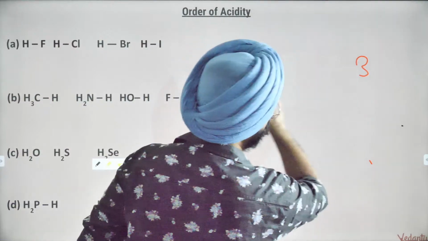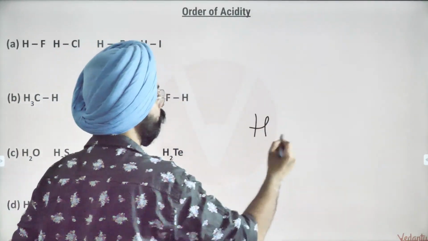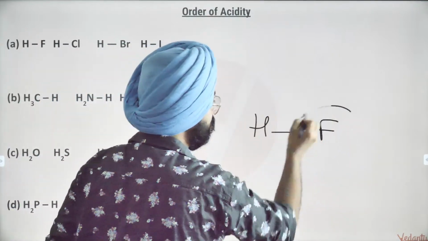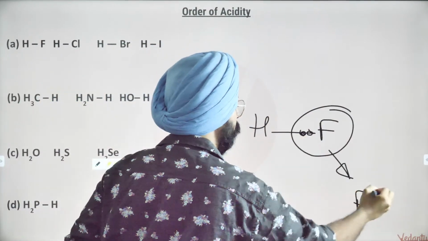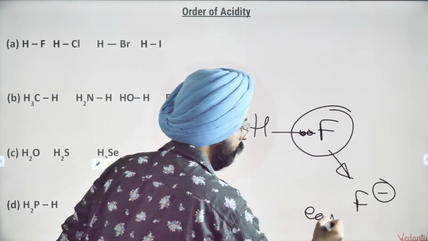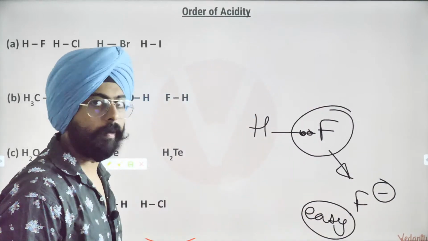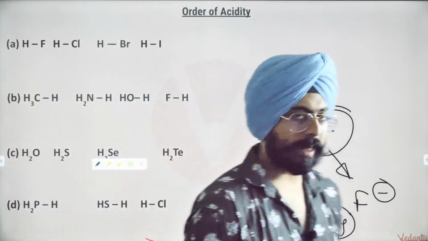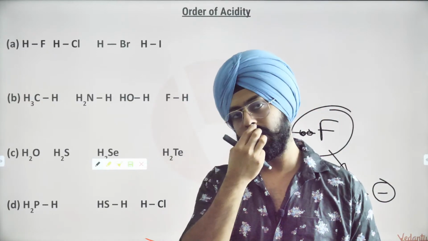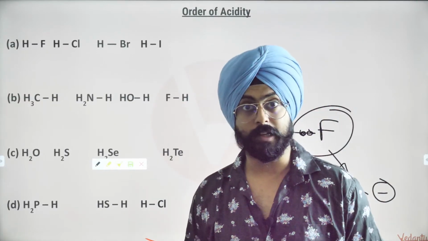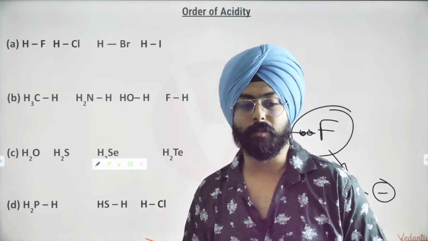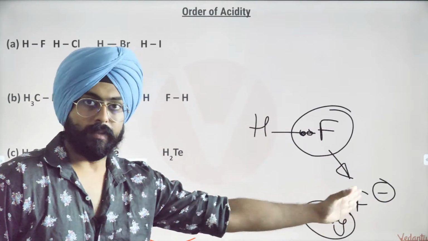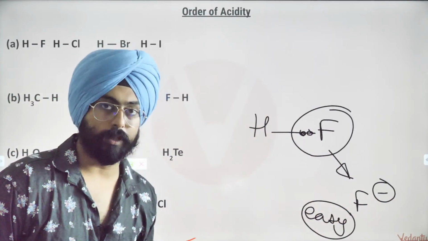Similarly, if I talk about the bonding of hydrogen versus fluorine, the electrons are already towards fluorine, so it can easily capture them and run away to become F negative. When you throw them in water, water has a high dielectric constant. Have you read the fact that water is a universal solvent? Why? Because it has a very high dielectric constant. We'll learn about that idea more in chemical bonding. But the thing is, when you put this in water, water will be able to break it apart easily because F already has the electrons towards itself.